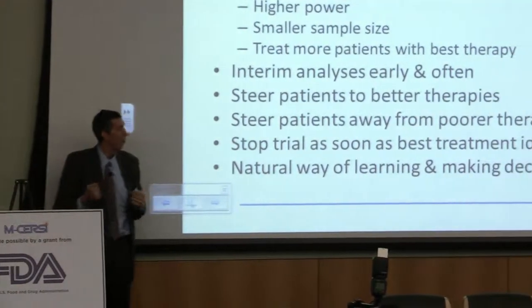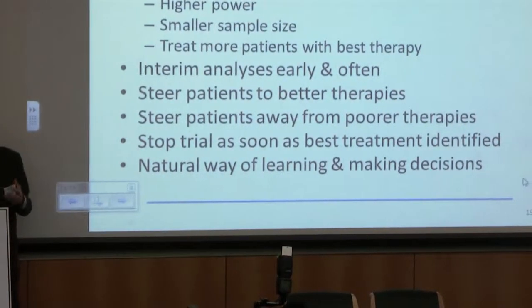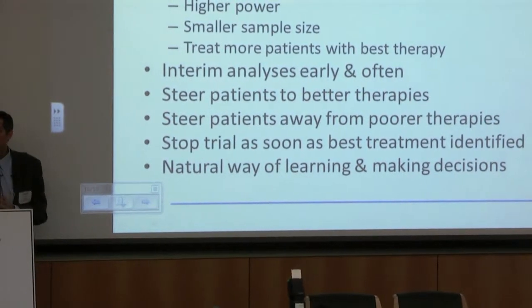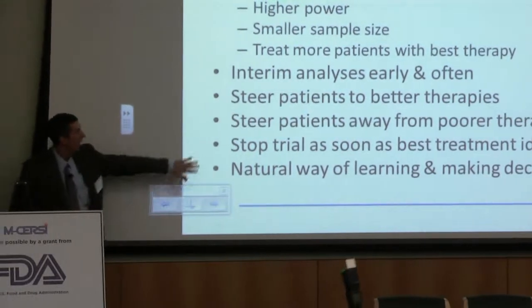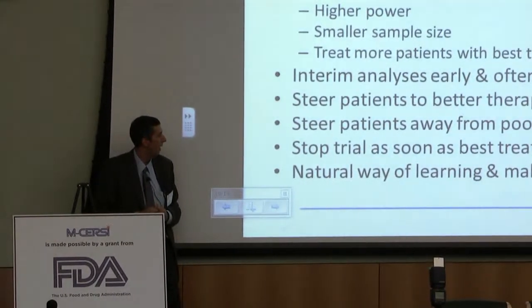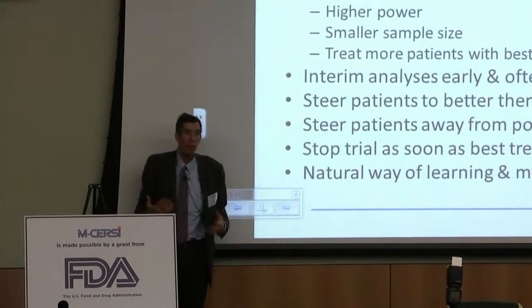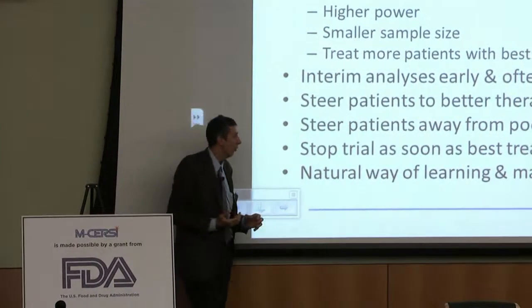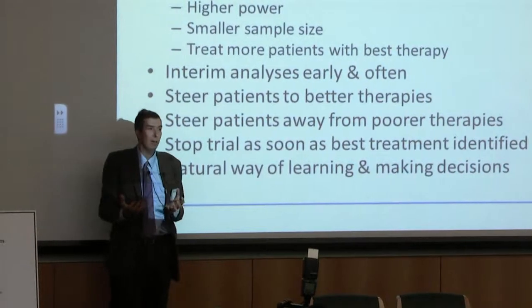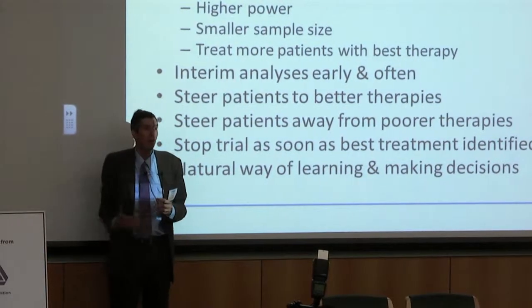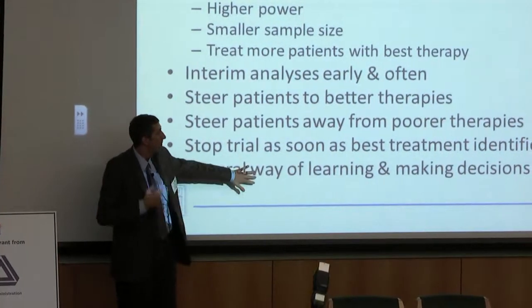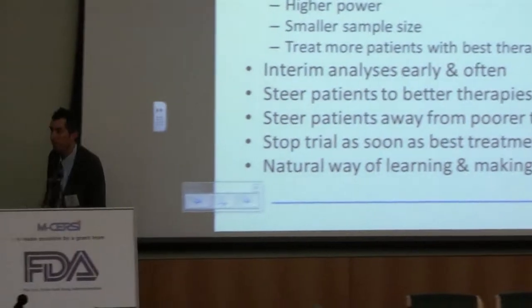We stop the trial as soon as we know the answer, which is the key, because the idea is, we want to do things efficiently. If we want to lower the time from drug development from 9 years to 5 years, the faster we can do trials and the faster we can report answers and get to the next stage of development, the better. And it's really just sort of like the way we get to work, a natural way of sort of learning and making decisions. None of us blind ourselves to knowledge and then make a decision 3 years later. We learn as we go, we adapt, so we can make decisions as efficiently as possible.